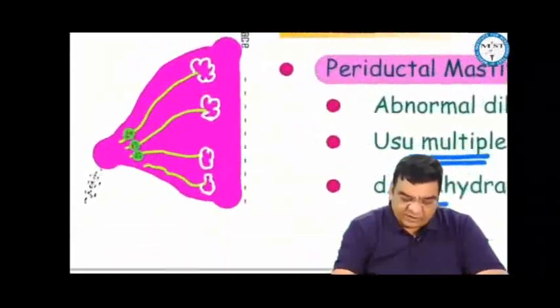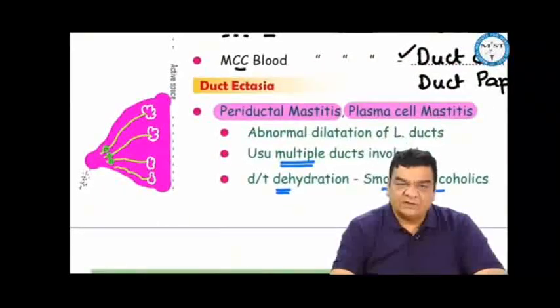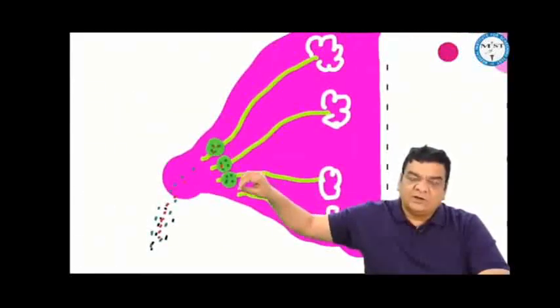Duct ectasia simply means dilatation of the lactiferous duct. It is also called plasma cell mastitis or periductal mastitis. It is abnormal dilatation of the lactiferous ducts. In smokers and alcoholics who remain dehydrated, the secretions become thick.